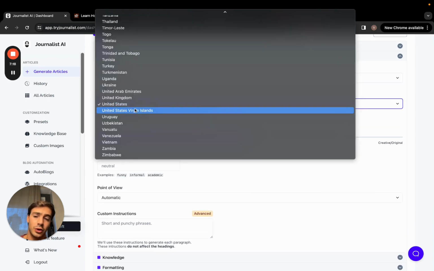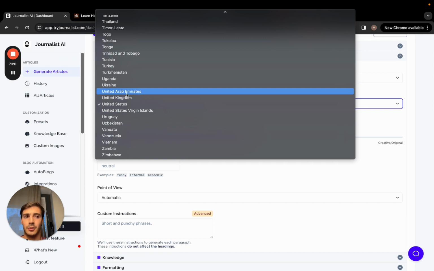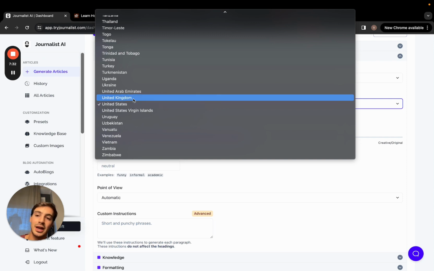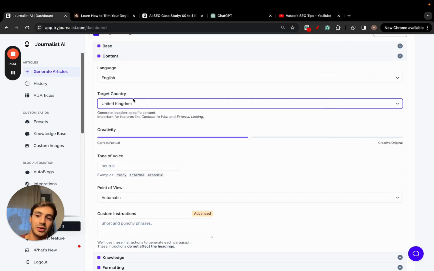And you can also select the target country, and this will depend. If you're producing content in English, you might be just targeting the United Kingdom. And there's some specifics for certain niches where you might want to write the content in English, but because you're writing for the UK, you might want to select this, because this will influence the places we link out to, the mentions we make. So it's super important to choose the target country.